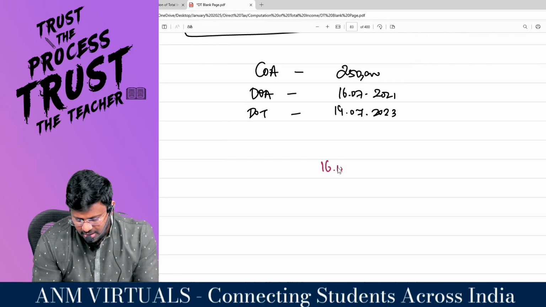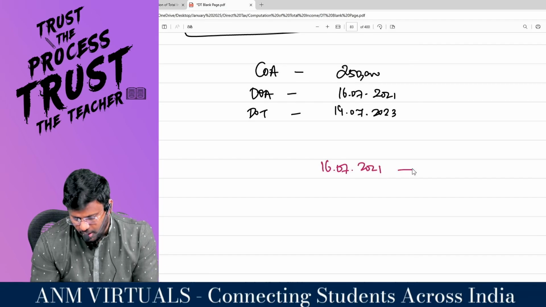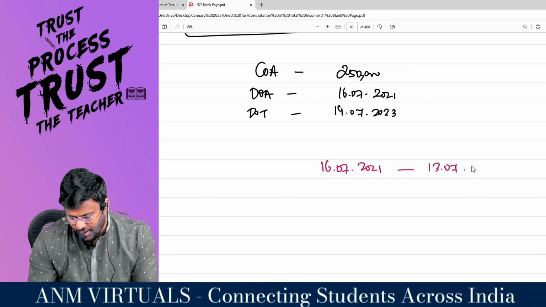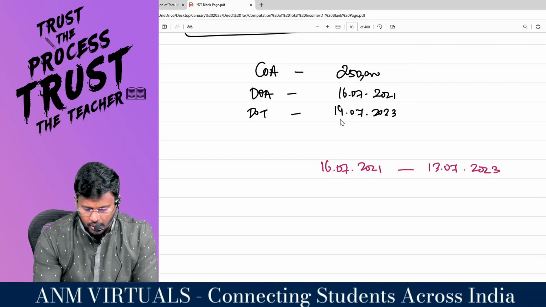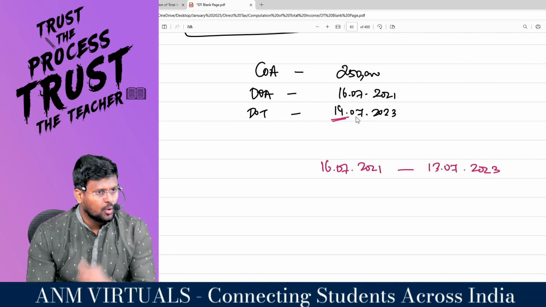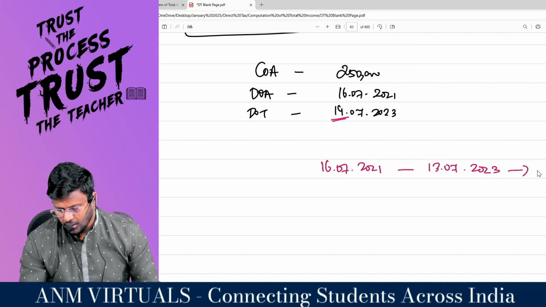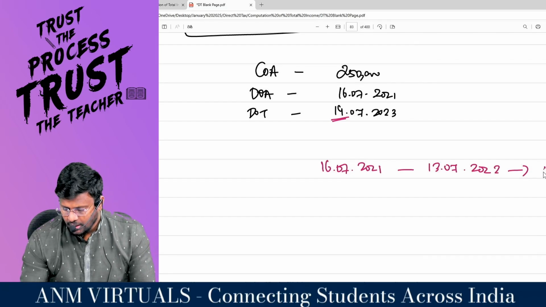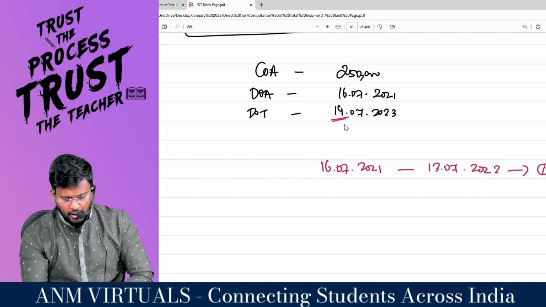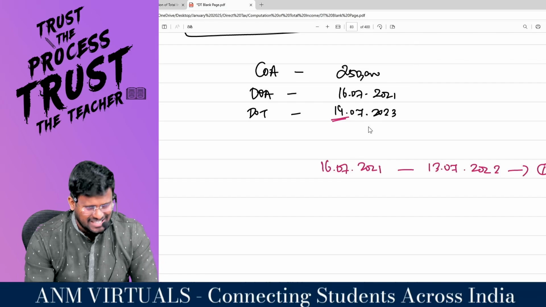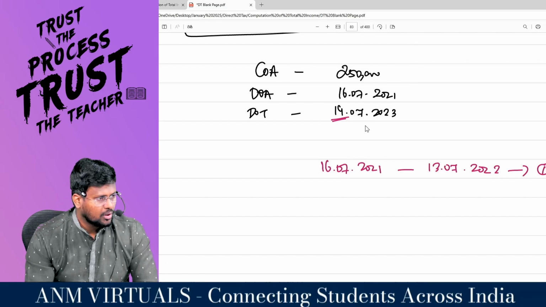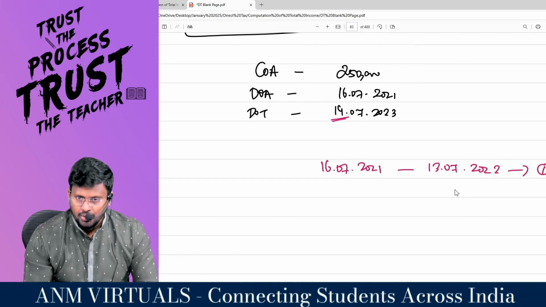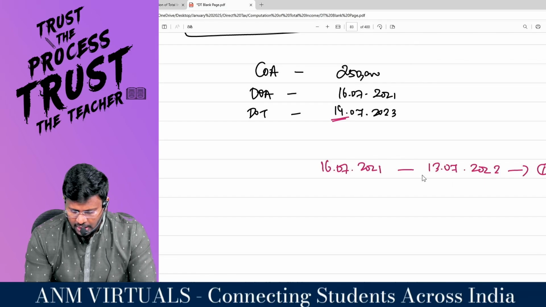Which is nothing but 16/7/2021 to 13/7/2023, because the date of transfer is 14, no? Just one day before. This is the completed 1 year. Transfer date is 14/7, so 1 day before is 13/7.